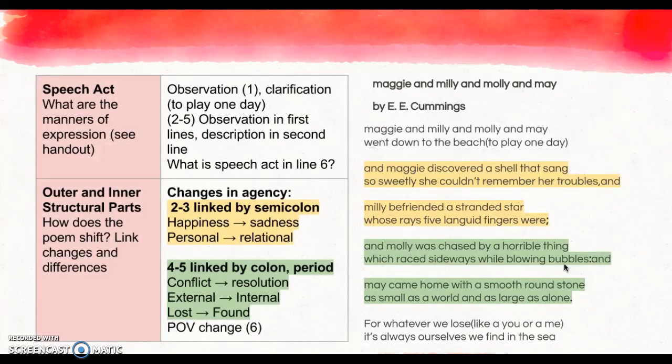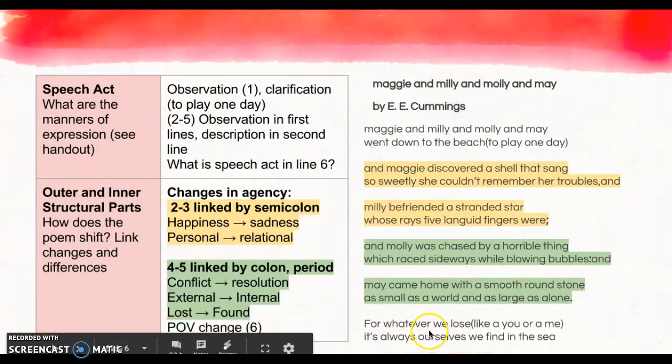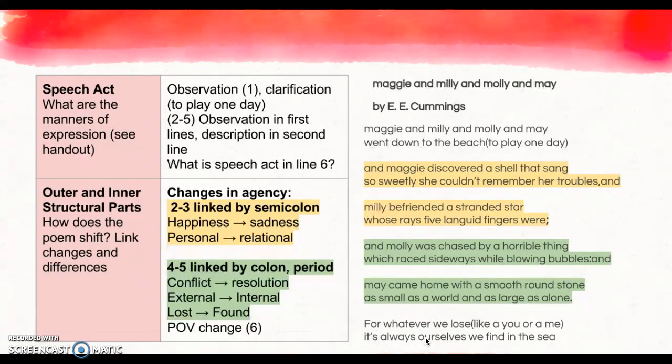Speech act is really looking at the manner of expression, or what is the action of the speech that is given. Here we see an observation with a clarification. In all of these lines, there's an observation in the first line with description in the second. And then in stanza 6, I would say that this one is that speech act of generalization. It could also be a speech act of reassurance, like I mentioned before. So you're thinking about the manner of expression.